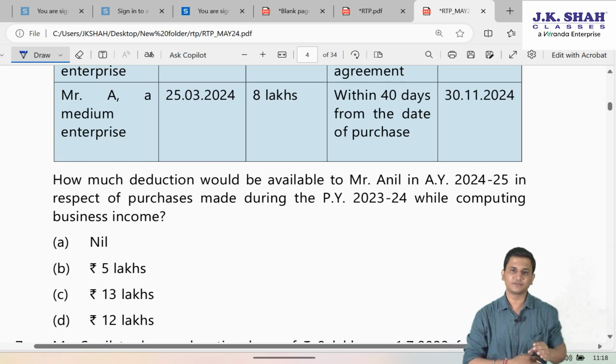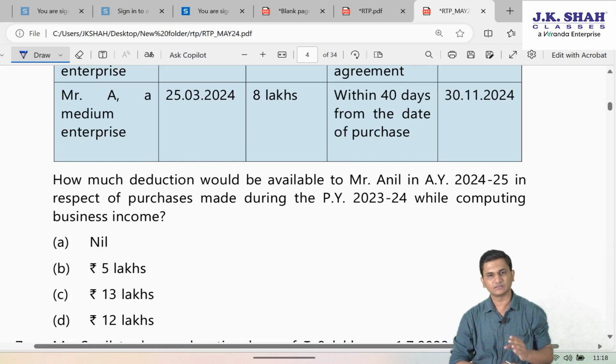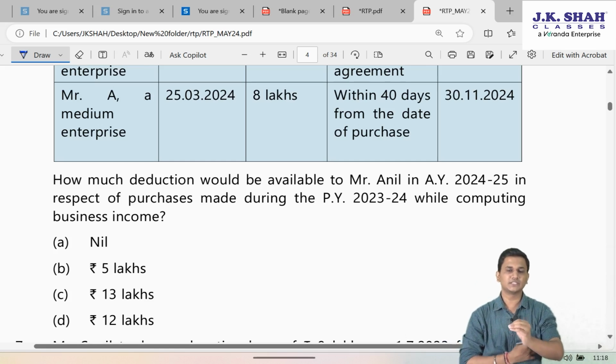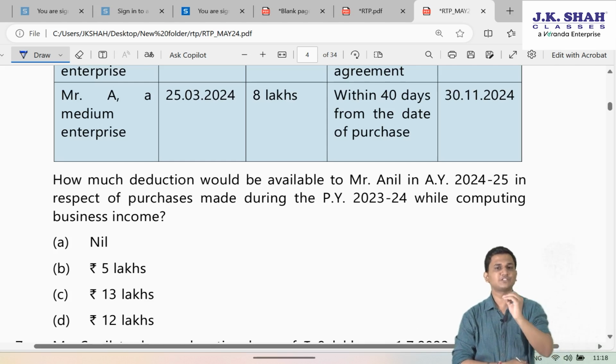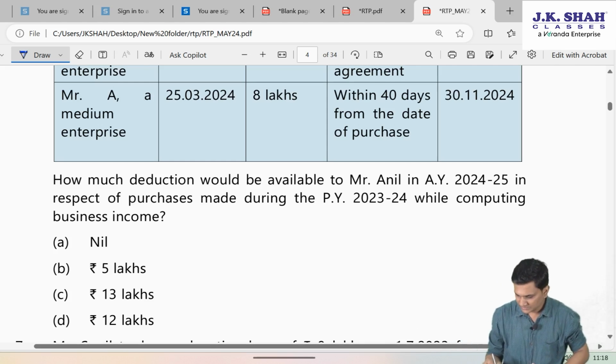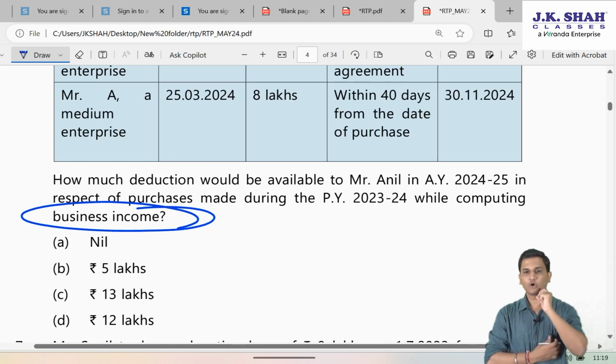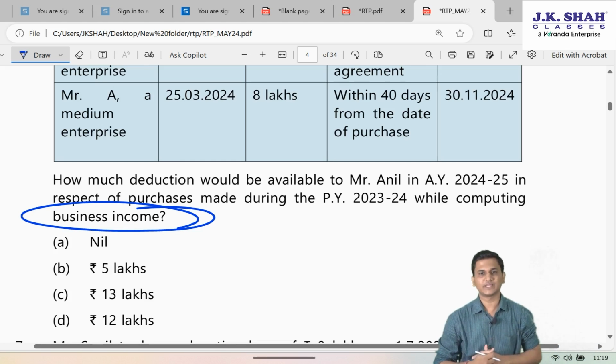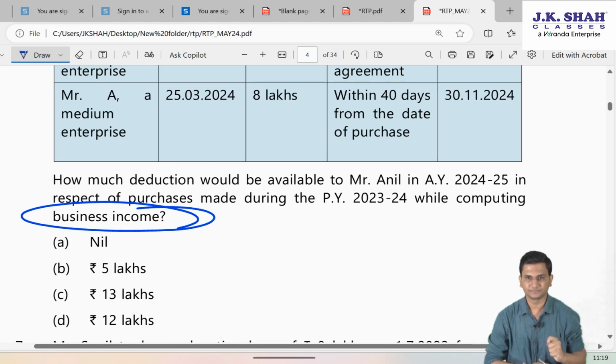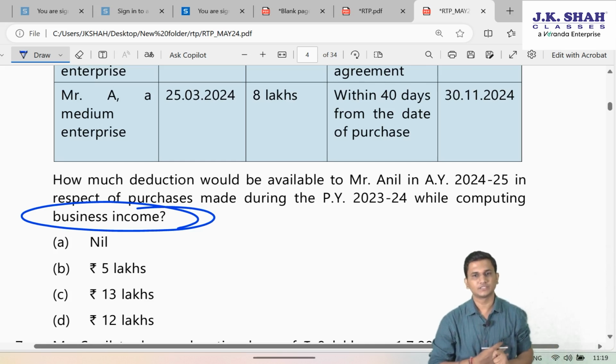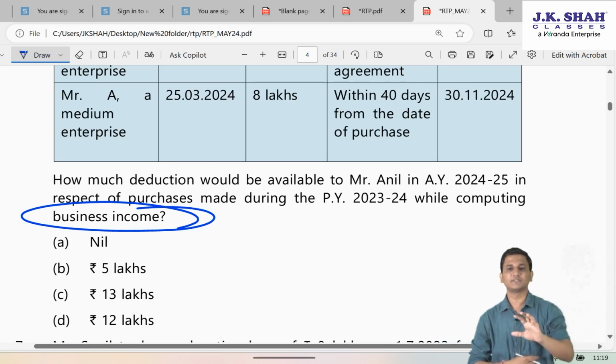So friends, first of all, understand which chapter and which provision this question is from. Since they are asking what deduction will be allowed while calculating business income, this question is from the business income chapter.